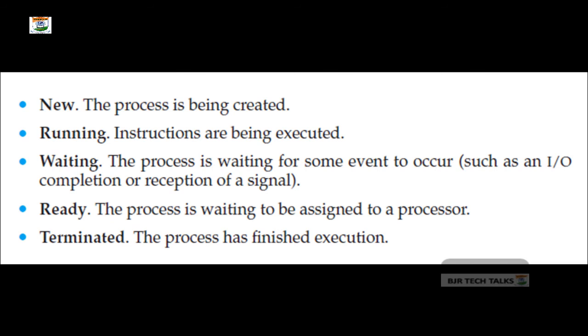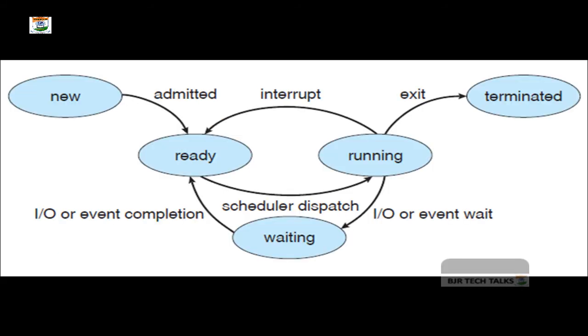During the execution, the process might require some kind of input output, or might be waiting for some interrupt, right? We have two chances. During the execution of a process, the process might be waiting for some input output from external entities, or for some kind of interrupt. Now what happens? The process will be paused from the running state, and it will be moved into the waiting state. That means the process is waiting for some event to occur, something like IO completion, or waiting for a signal. So the process is in the waiting state, right?